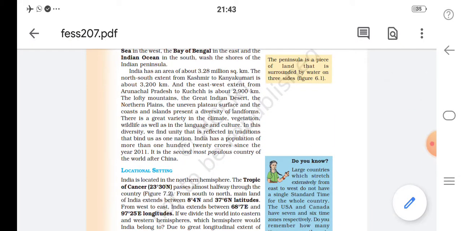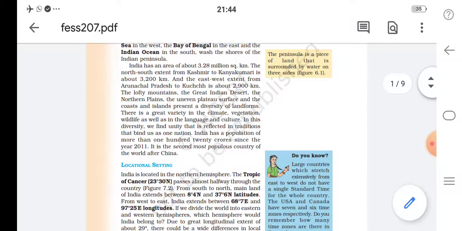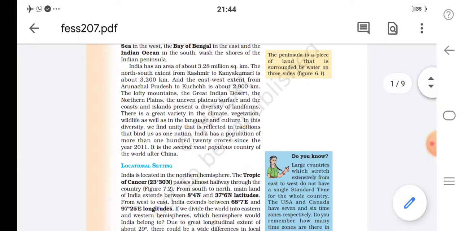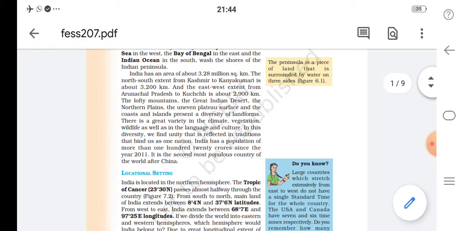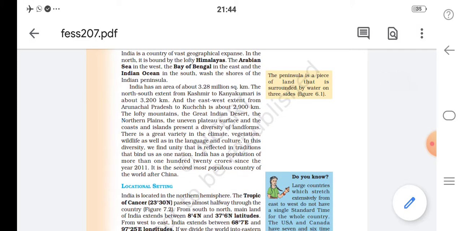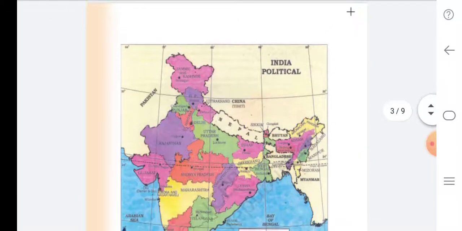The lofty mountains, the great Indian desert, the northern plains, the uneven plateau surface, and the coast and highland present a diversity of landforms. In the last class, we learned about major landforms. Is it? Yes, plateaus, plains and mountains we have learned. In India, we can see all varieties of landforms. That is mountains, plateaus, deserts, plains, coastal areas and highlands. Let me show the physical map of India.